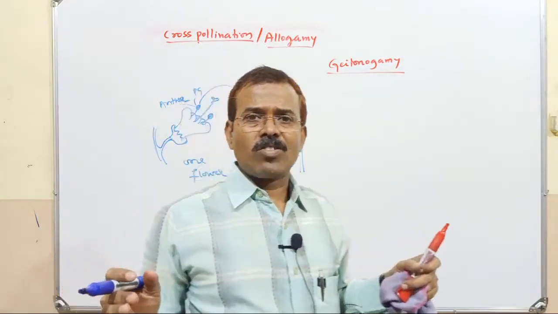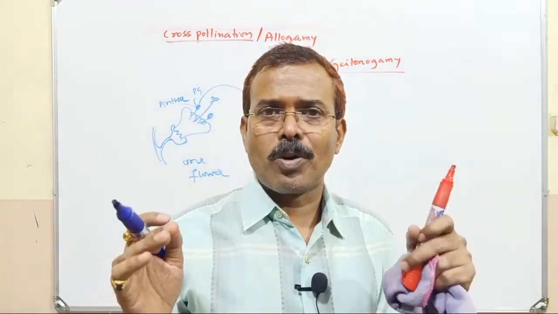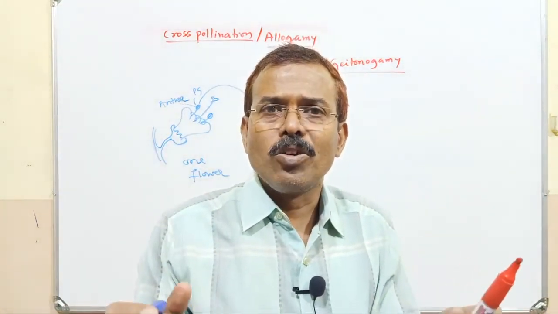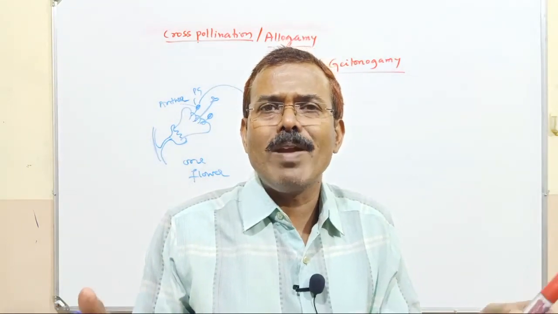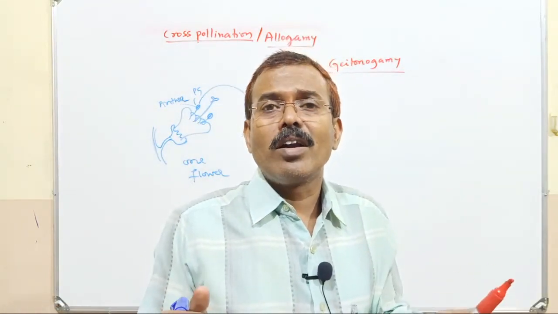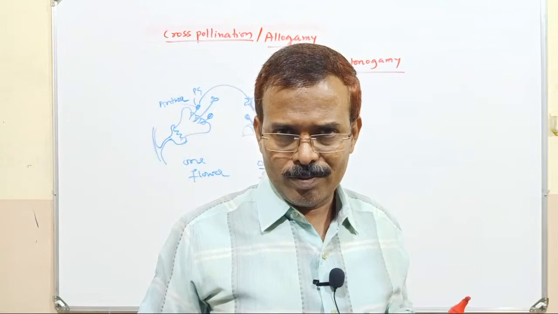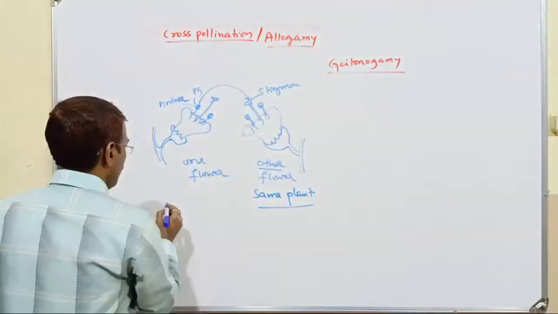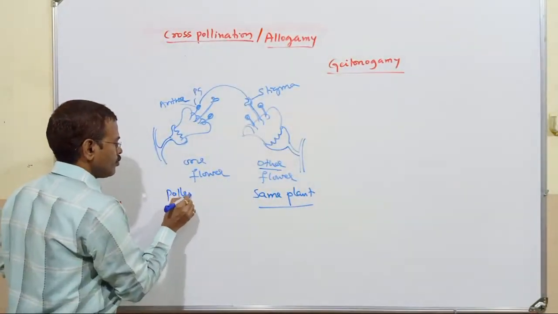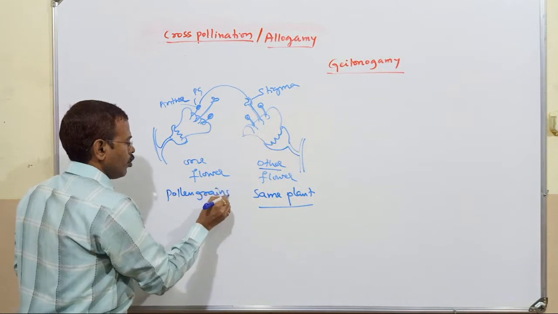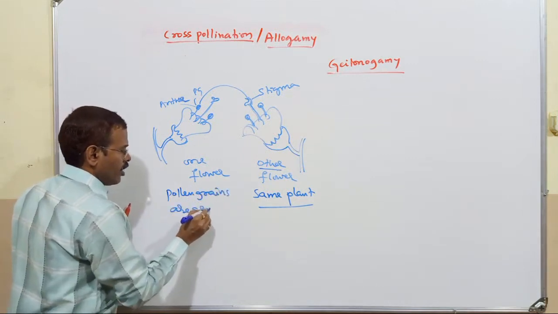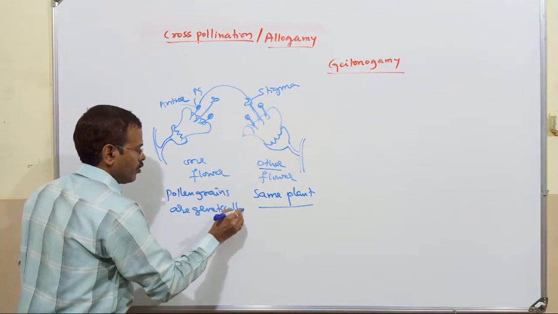See, the flowers produced in a single plant usually have similar genetic makeup. The pollen grains are genetically similar.